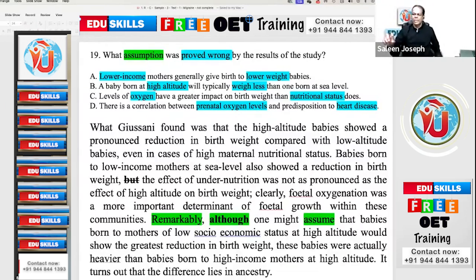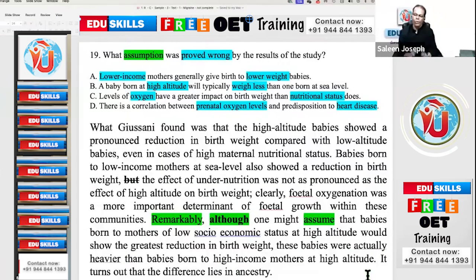So what was the assumption? Normally people used to think poor mothers will have lower weight babies. That was the assumption. "Although one might assume that babies born of mothers of low socioeconomic status at a high altitude would show the greatest reduction in birth weight, these babies were actually heavier than babies born to high-income mothers at a high altitude."